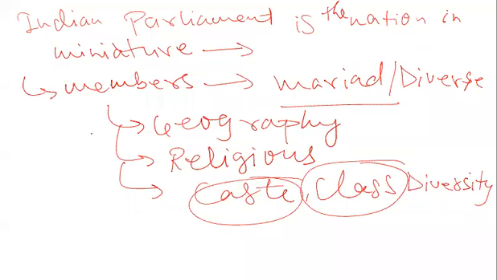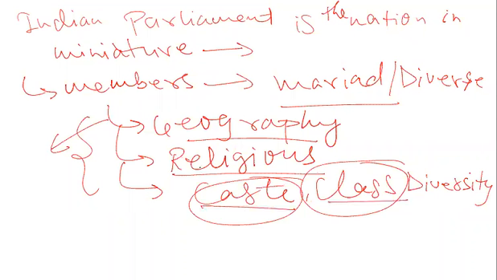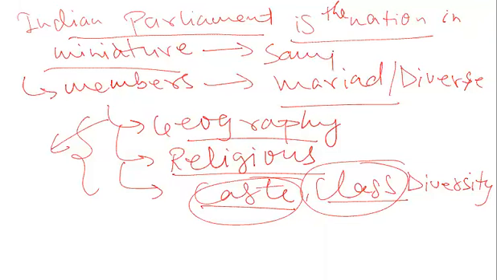India is also very diverse, very myriad in terms of geography, religion, caste, class, creed, and race. This diversity is symbolized by the Parliament, and this is why we say the Indian Parliament in itself is a nation in miniature. By looking at the Parliament, we can know what the country India stands for. So Parliament is the symbol of the country, the symbol of the Indian nation.